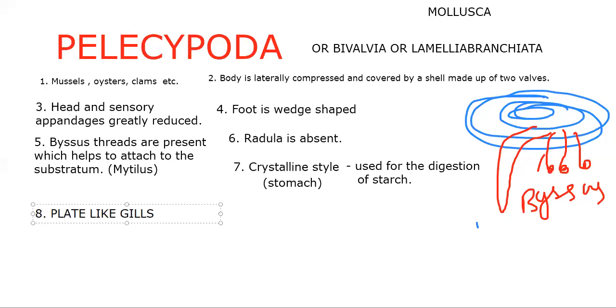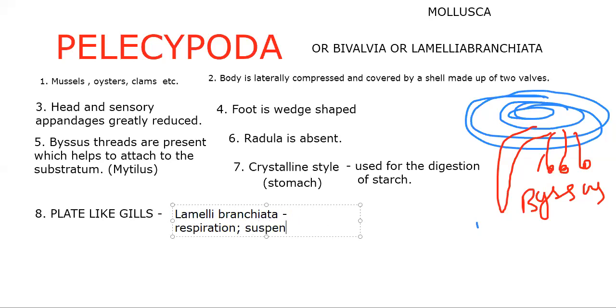Not only are they used for respiration, they are also adhesive in nature. Because of the plate-like gills, we say Lamellibranchiata. Hence, we call it Lamellibranchiata.